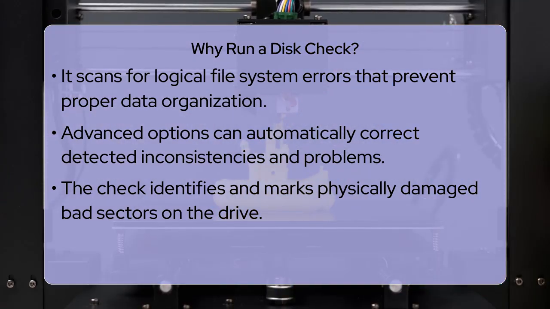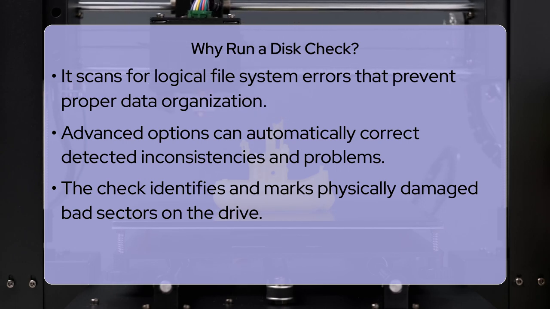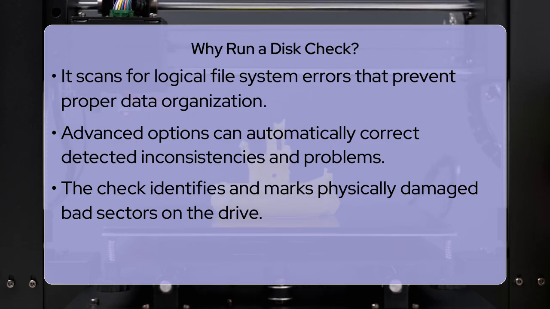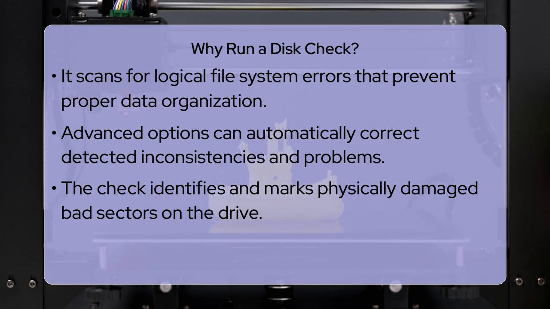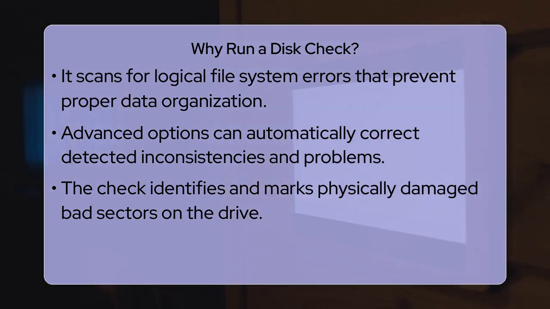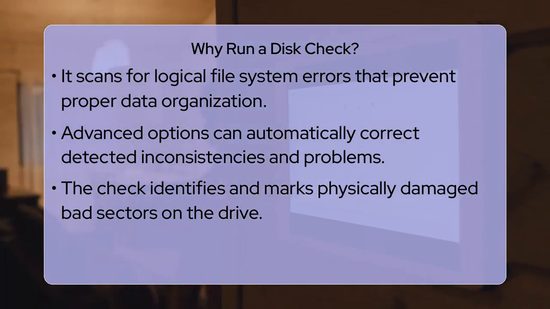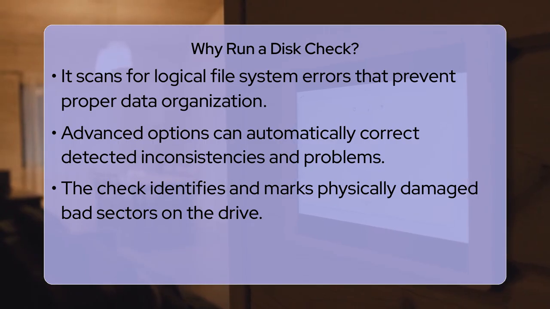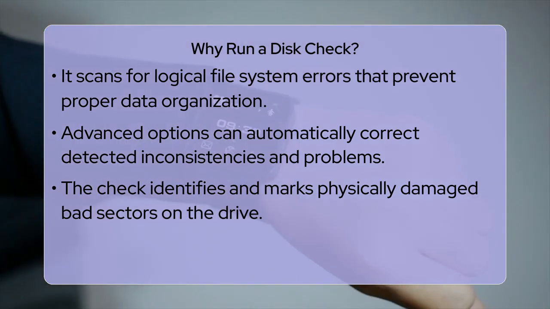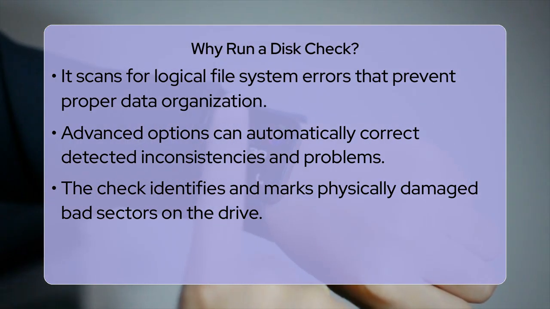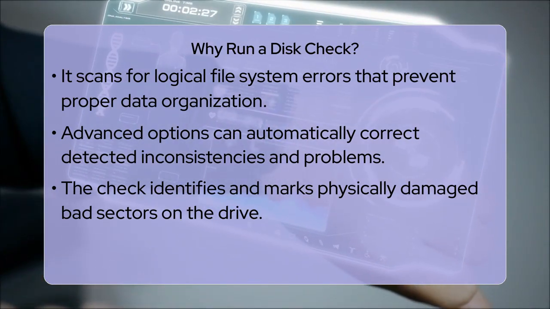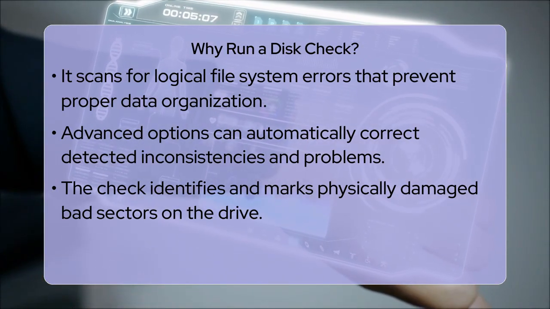There are two primary ways you can run a disk check, catering to different comfort levels. The simplest method is through your operating system's graphical interface. If you are using Windows, you can open File Explorer, right-click on the drive you want to check, select Properties, then navigate to the Tools tab, and finally click on Check under the Error Checking section. This will usually present you with an option to scan the drive.